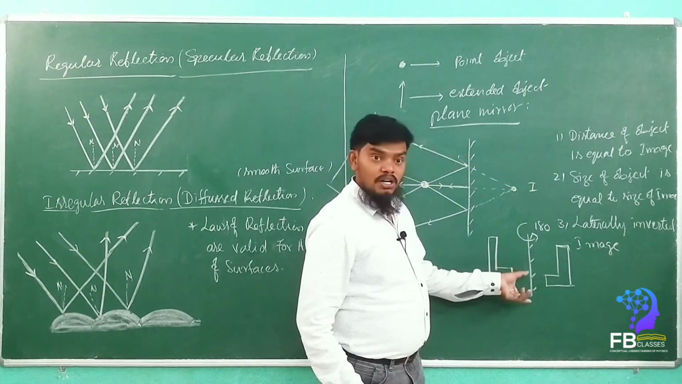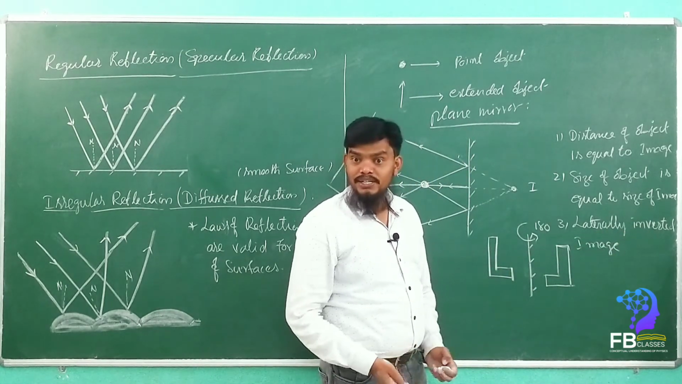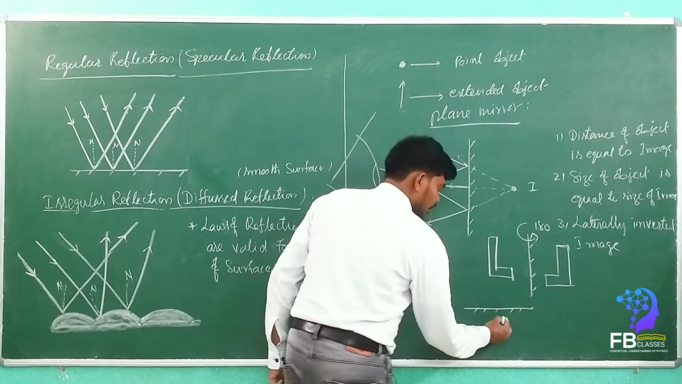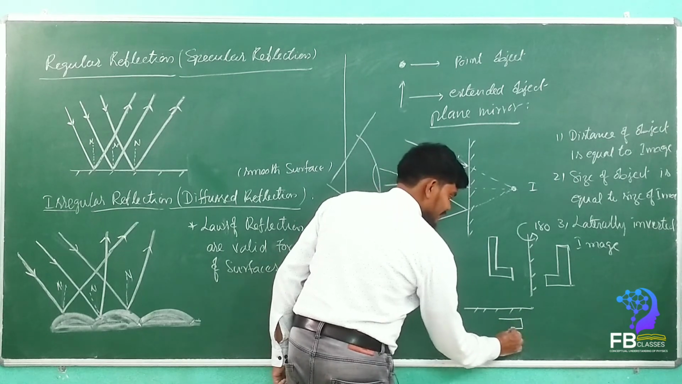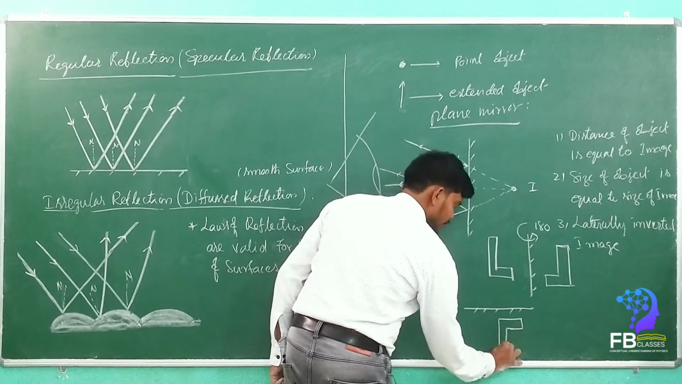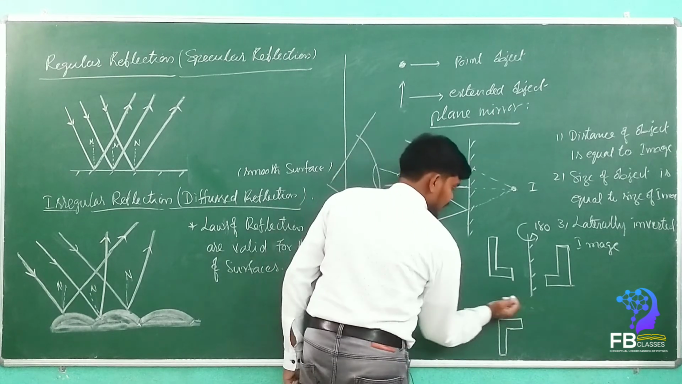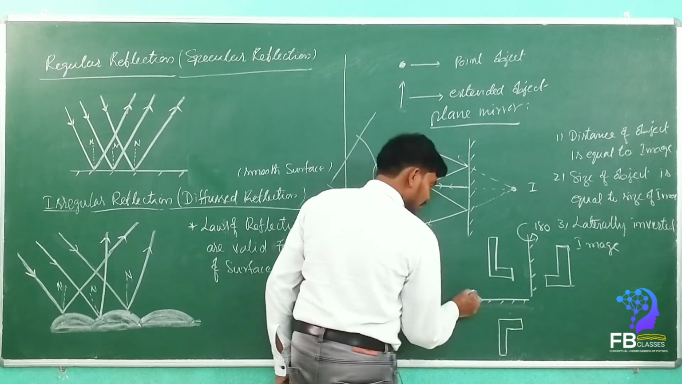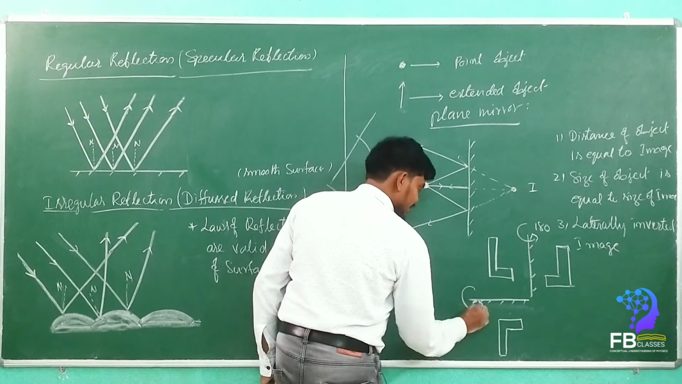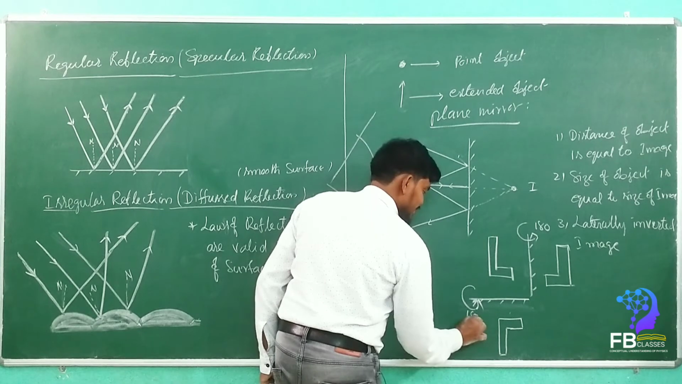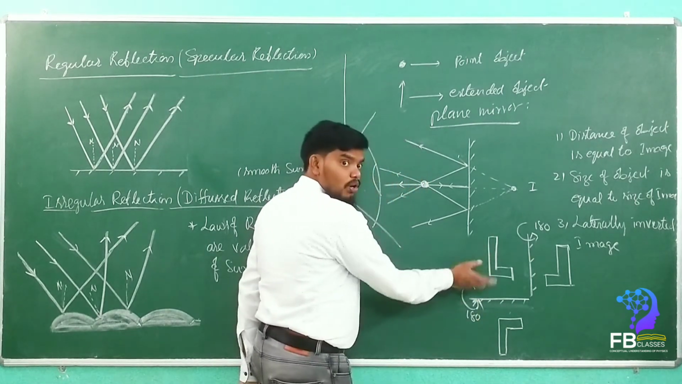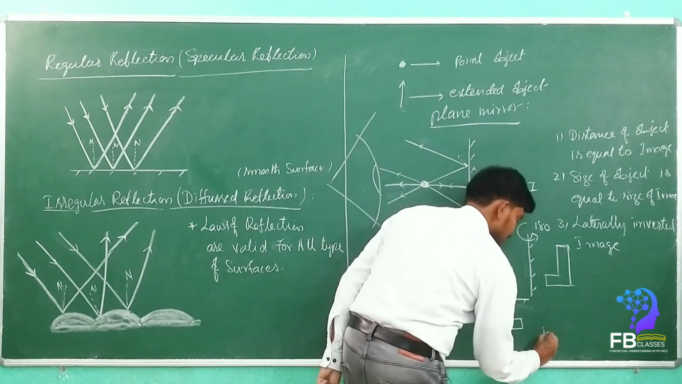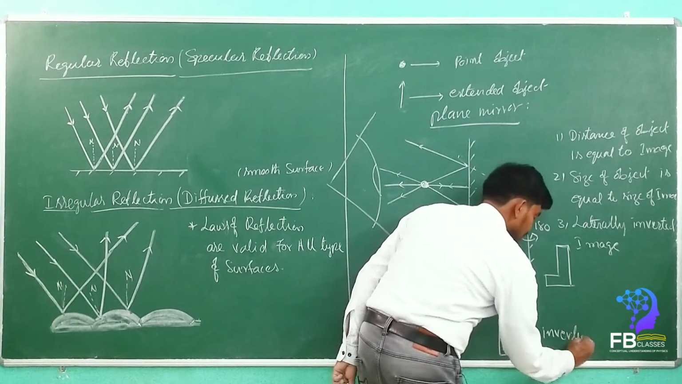If it is rotated horizontally 180 degrees, then what can we call it? It is an inverted image. See, for example, this is the mirror. Then how will it be formed? The L letter will be formed like this. Yes or no? If it is a mirror, then here 180 degrees, it will be rotated horizontally. Once it is rotated horizontally 180 degrees, then we can call it an inverted image.